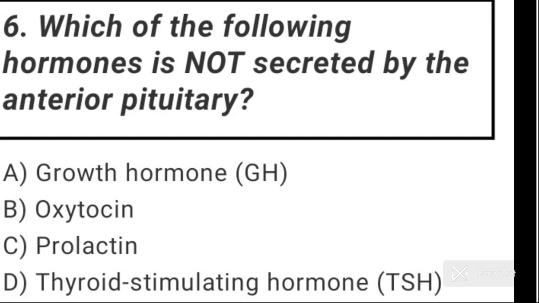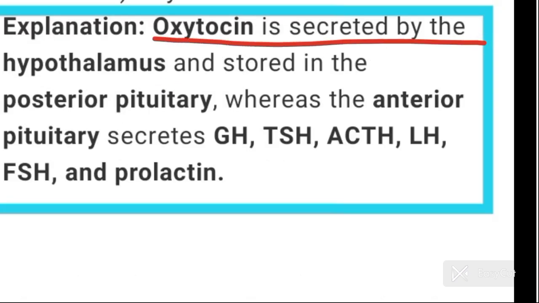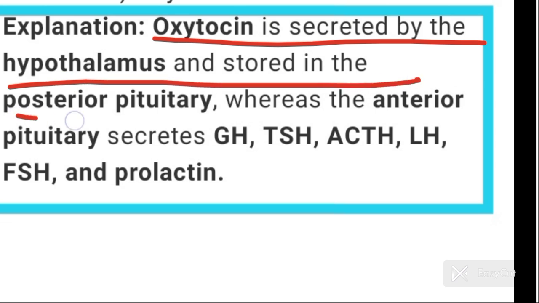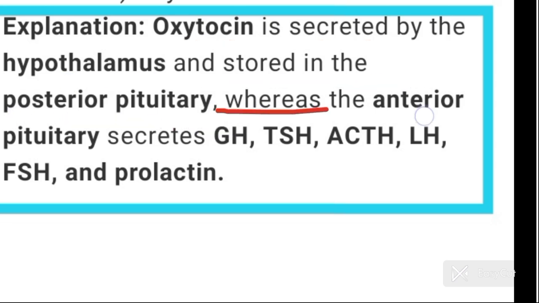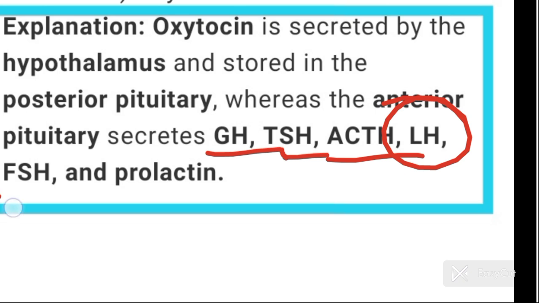So here you have to tell which hormone is secreted by posterior pituitary, and posterior pituitary stores and releases two hormones called oxytocin and vasopressin. So here option B is correct for question number 6, that is oxytocin. Oxytocin is secreted by the hypothalamus and is stored in the posterior pituitary, whereas the anterior pituitary secretes growth hormone, thyroid stimulating hormone, adrenocorticotropic hormone, luteinizing hormone, follicle stimulating hormone and prolactin.